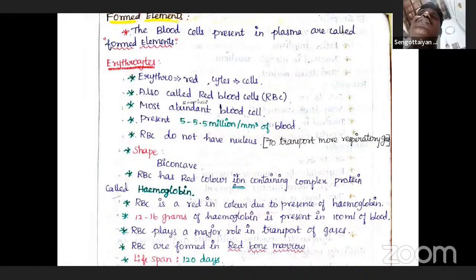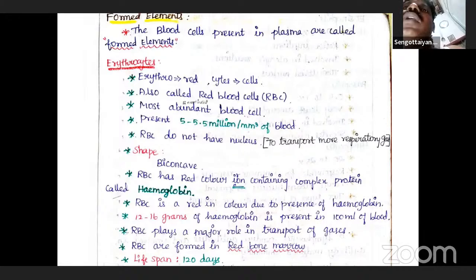Healthy individuals should have 12 to 16 grams of hemoglobin in every 100 ml of blood. It varies: in males, hemoglobin can be present up to 16 grams, and in females around 13 to 14 grams.